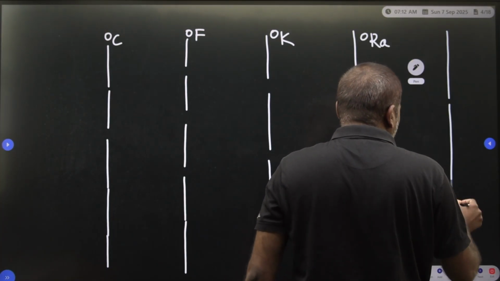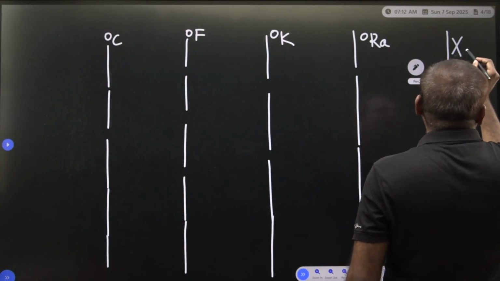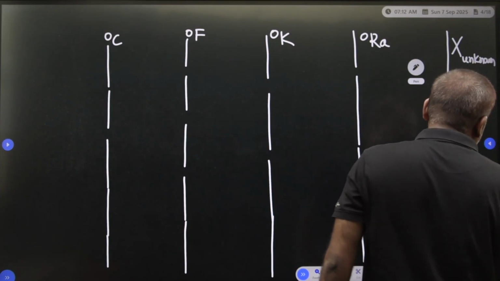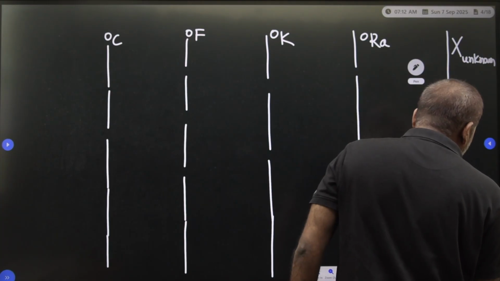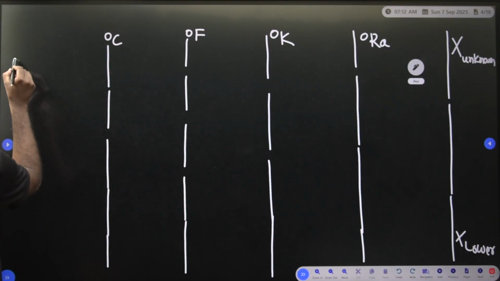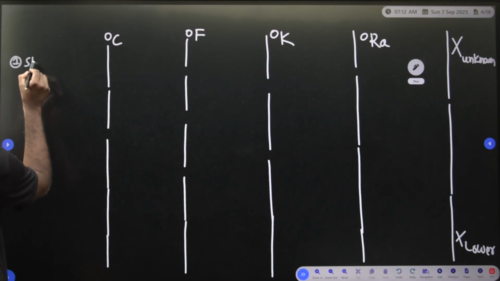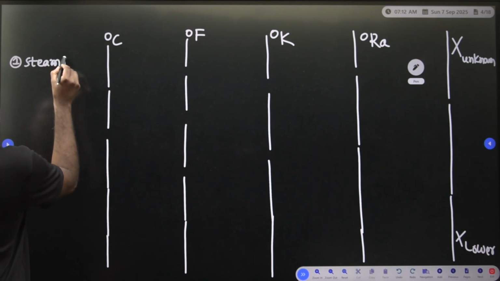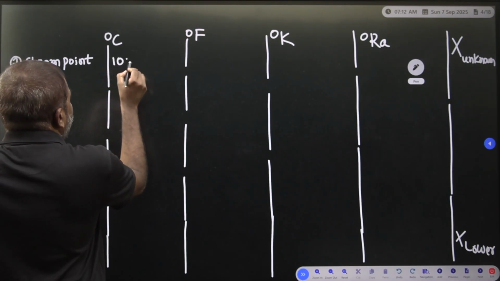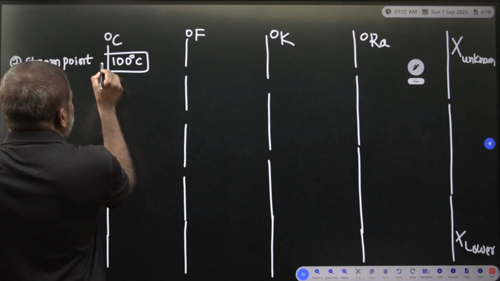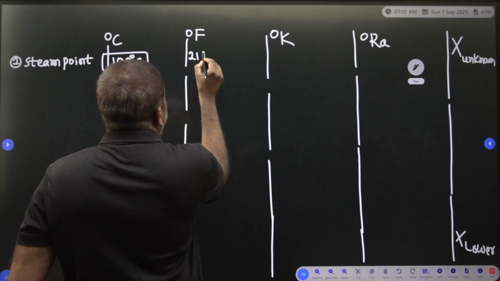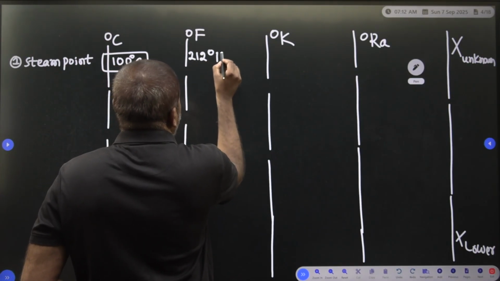We need to calculate. How do we calculate? Since we do not know it, x unknown, we are going to write x lower value. Now take the first point, the steam point. Under the steam point, the degree centigrade is 100. If you boil water, steam comes at 100 degree centigrade. In degree Fahrenheit, it is 212 degree Fahrenheit.